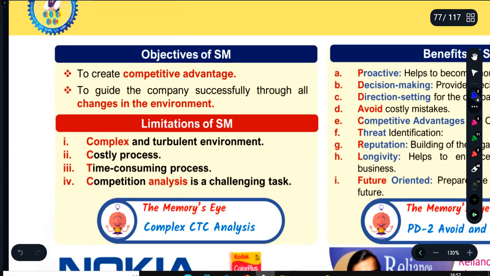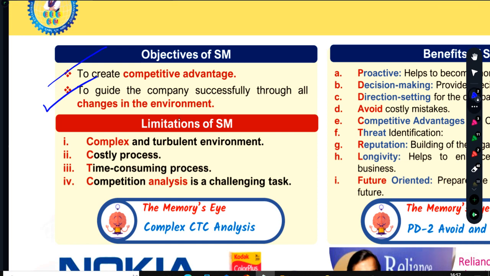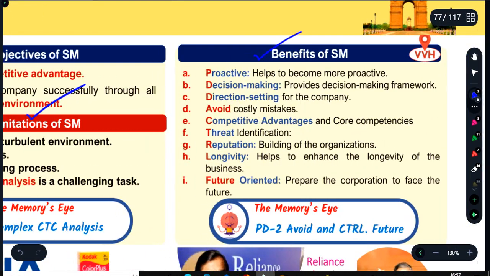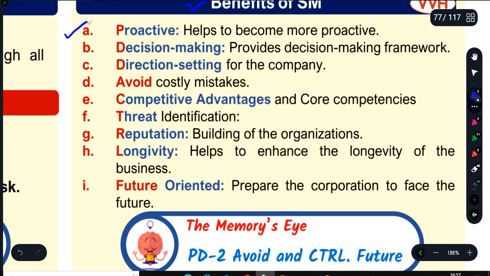What are the objectives of strategic management? Very simple: to create competitive advantage, as I discussed earlier, and to guide the company successfully through all the changes in the environment. That is very important. So the next point is, what are the benefits of strategic management? There are some core benefits as per ICAI. I have put them into pointers, clearly defined. So number one is proactive: it helps you to become more proactive because you know about your external environmental factors.